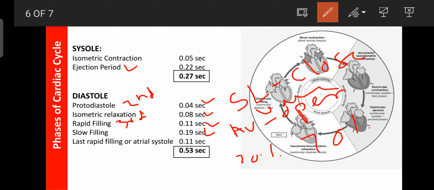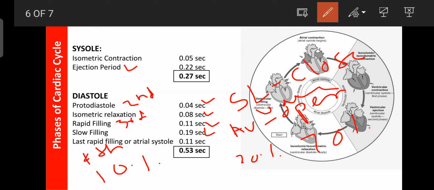The duration of this phase is 0.11 second, and the remaining 10% is filled during this period. Here the AV valves are open and the semilunar valves are already closed. Here the fourth heart sound can be produced.